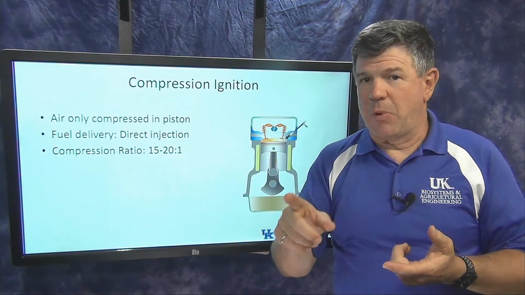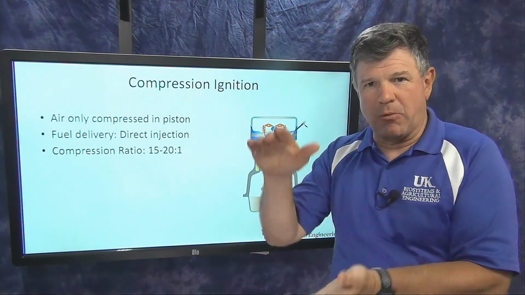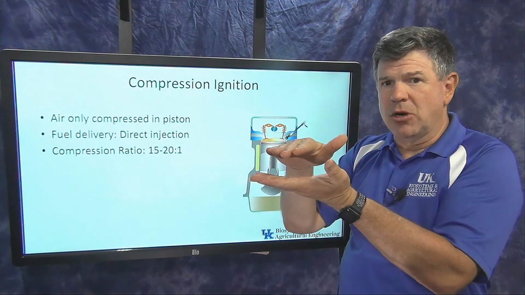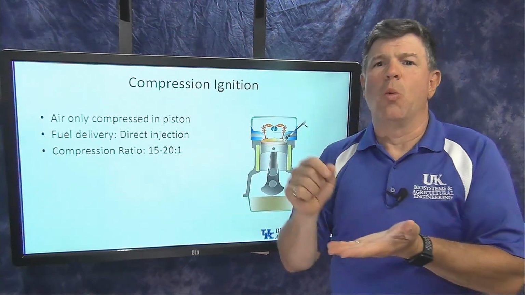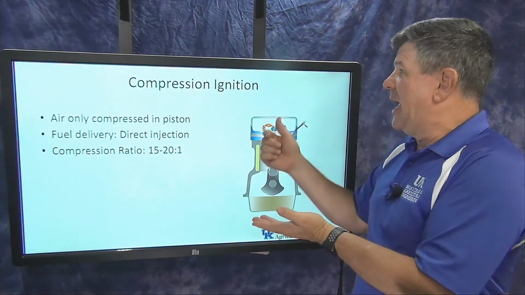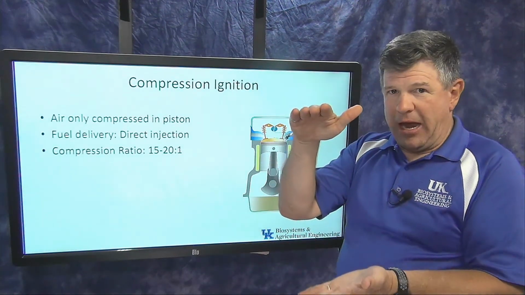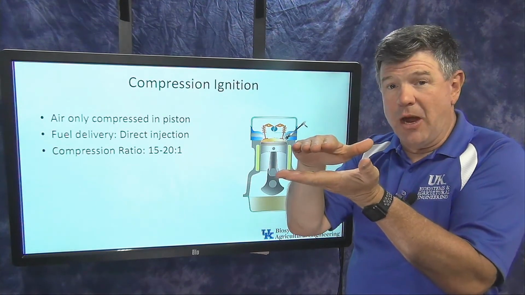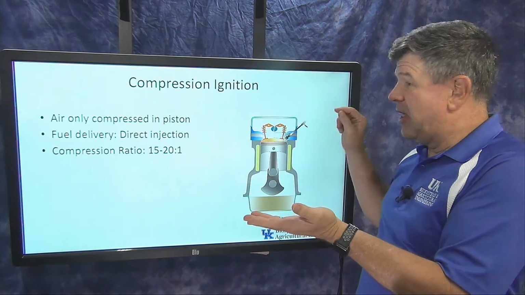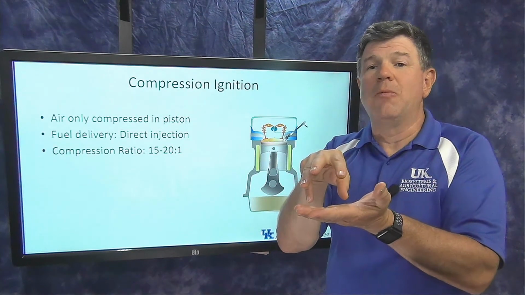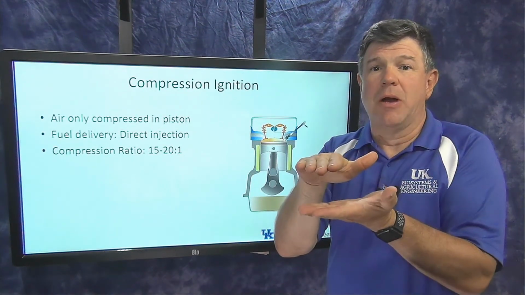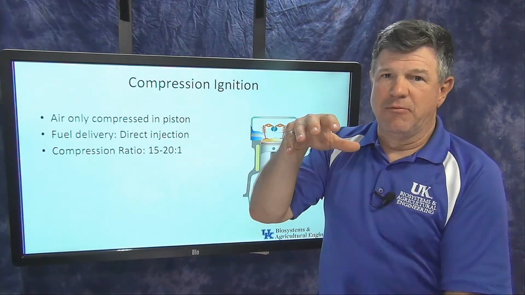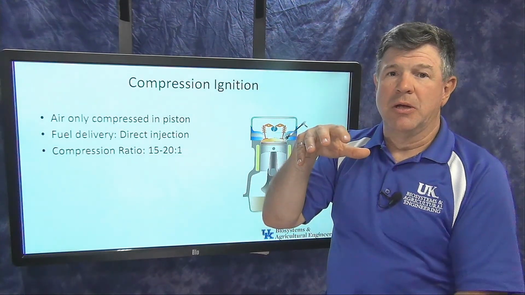Okay, so spark ignition, we light it with a spark. We compress the air-fuel mixture. That's the key thing. We compress the air-fuel mixture. We ignite it with a spark when we want it to go. Okay, in a compression ignition engine, we compress air only. So what is getting compressed is only the air in the top of that system, and then we inject the fuel in it when we're ready for it to ignite. The pressure is already going to be above that auto ignition pressure. The fuel is going to ignite, give me my pressure, give me my power stroke, and away we go.